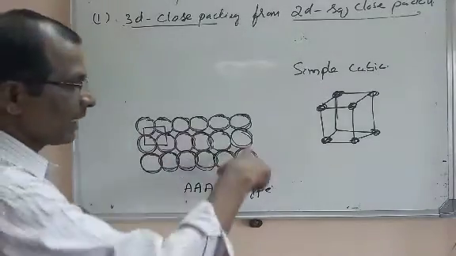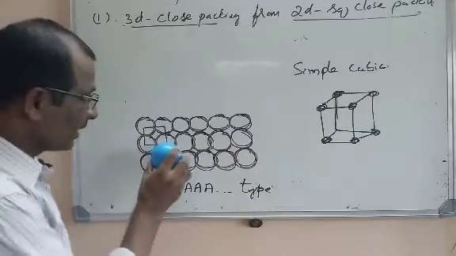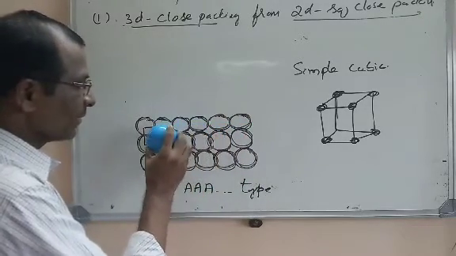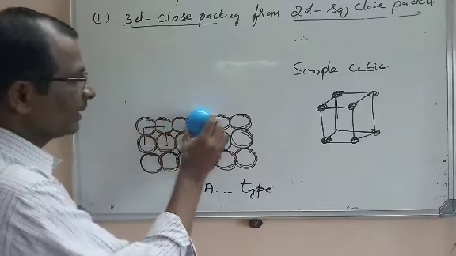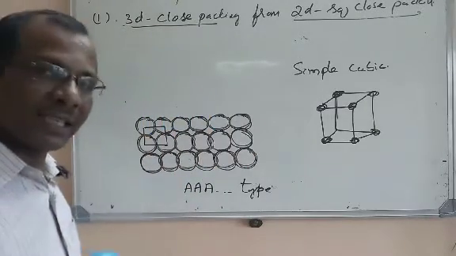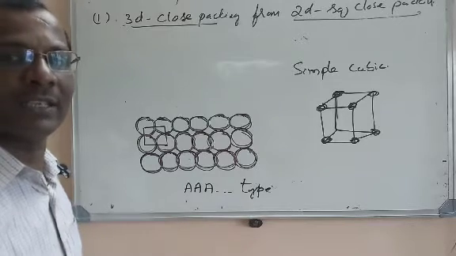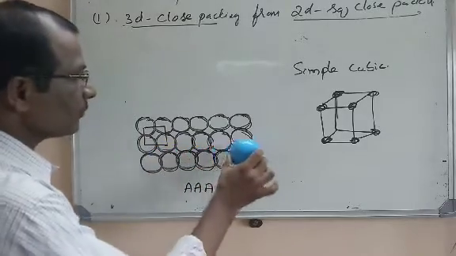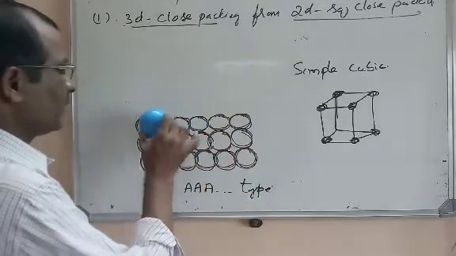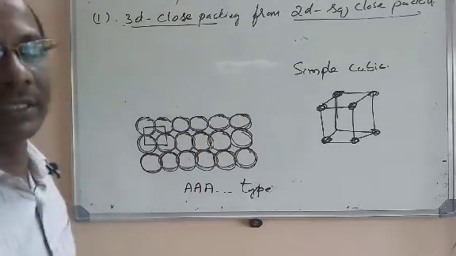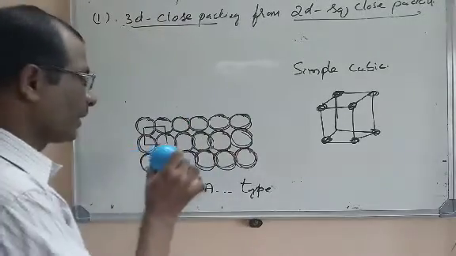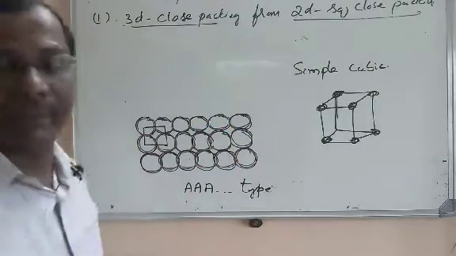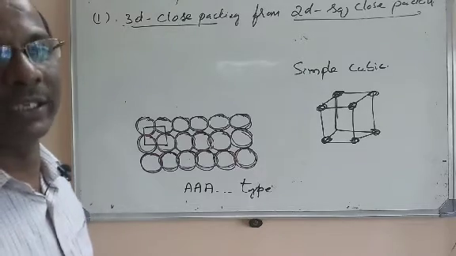I told you that the first layer has spheres here. Now the second layer is kept in such a way that the spheres of the second layer are in contact with the first layer. The second layer has an arrangement similar to that of the first layer. Even the third layer will have spheres arranged in the similar way to the second layer, and so on in the fourth layer. So in this way we have generated several layers, but all the layers are of the same type. Now can you guess what is the coordination number here?